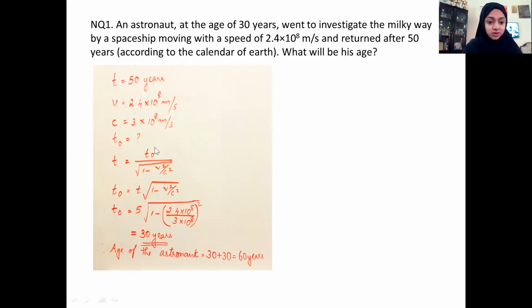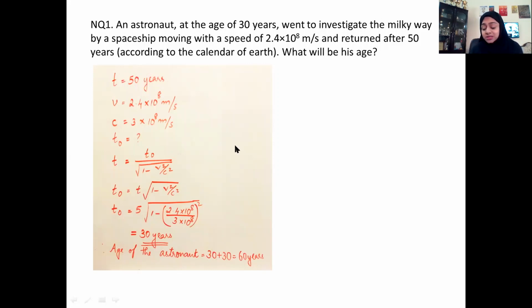So you can see t is equal to t naught by root of 1 minus v square by c square. Rearranging this equation because we have to find t naught, you will get it as I have substituted here, oh, it should be 50. I'm sorry, I wrote it 5, but I calculated using 50. It is 50 times root of 1 minus, 2.4 into 10 raised to 8 divided by 3 into 10 raised to 8, the whole square. It should be 50. I calculated it right, but here while writing I missed that 0. So this is equal to 30 years. So the age of the astronaut will be 60 years when he comes back after 50 years.